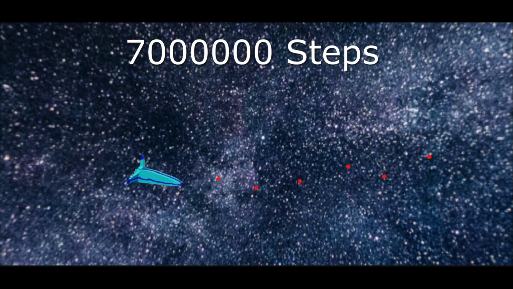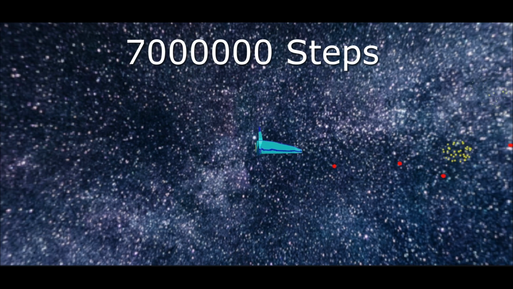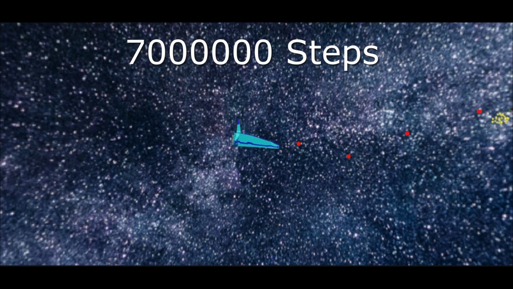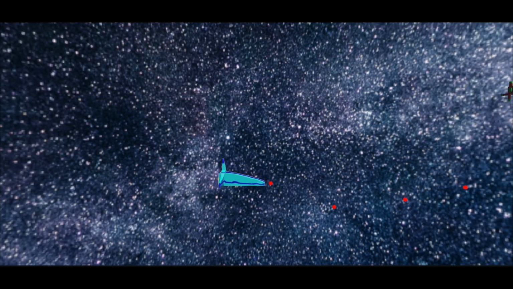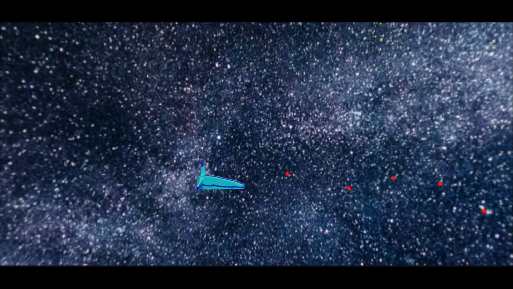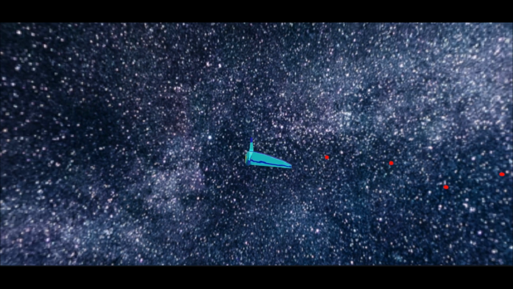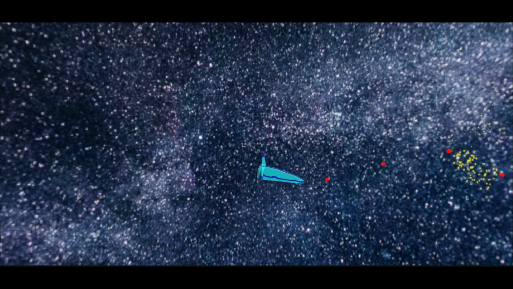Here we are at 7 million steps, and the strategy is starting to take shape. It is looking unsteady, but our pilot is starting to take steps to intelligently engage different targets. You can see it's still getting a little too far over to the right and putting itself in danger a little too often.